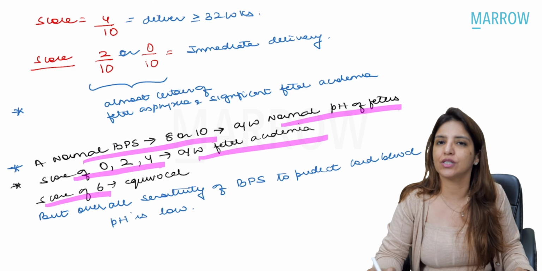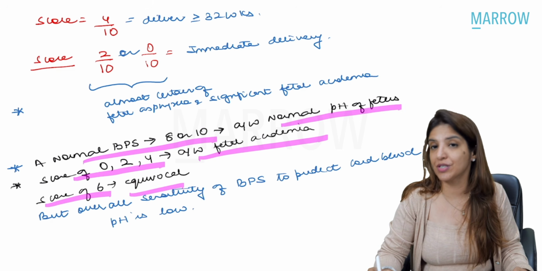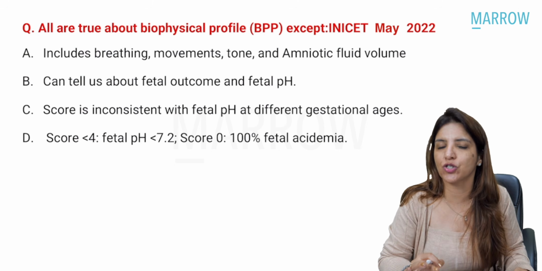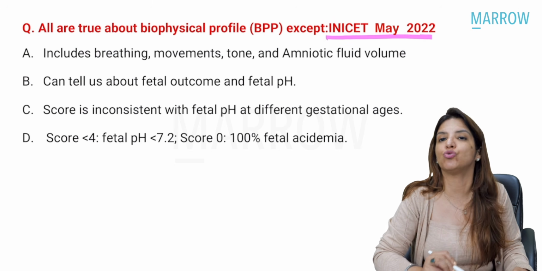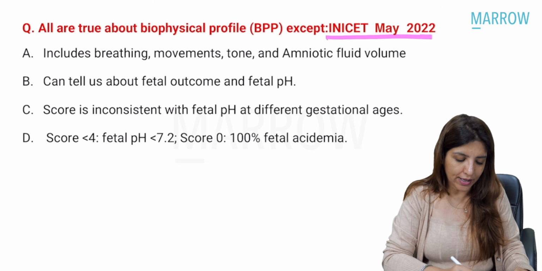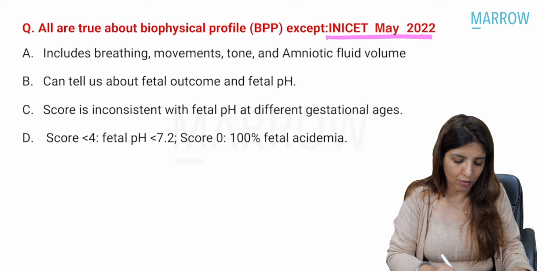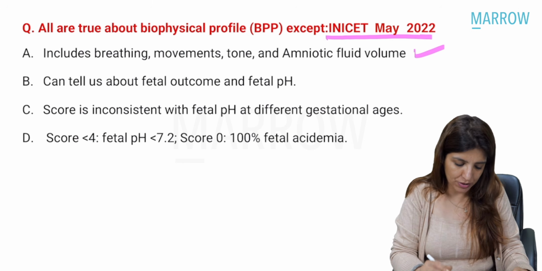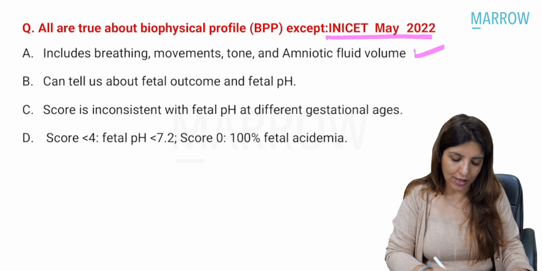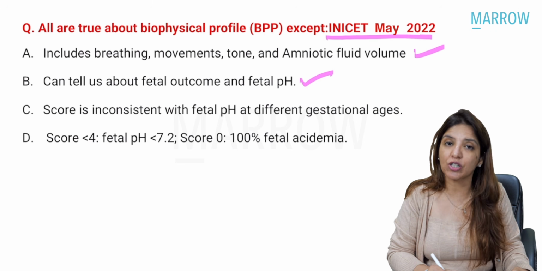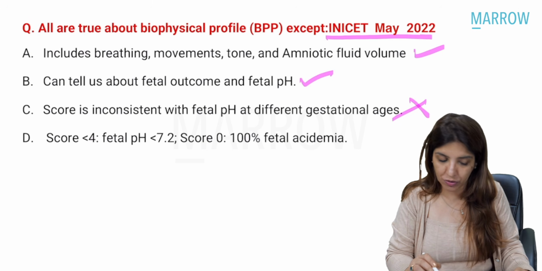And if a score is 6, then that is an equivocal result. Why I'm stressing this point is because this was a question you got in INI-CET May 2022. Over here it was said: all are true about biophysical profile except it includes breathing, movement, tone and amniotic fluid volume. Yes. It can tell us about fetal outcome and fetal pH. Yes. Score is inconsistent with fetal pH? No, it is not inconsistent with fetal pH.